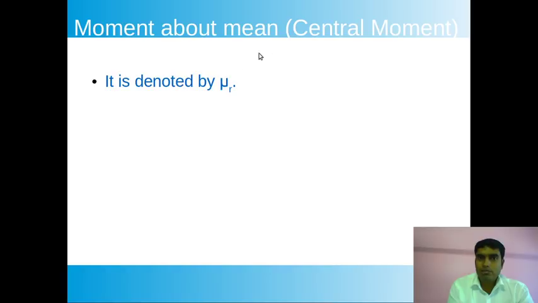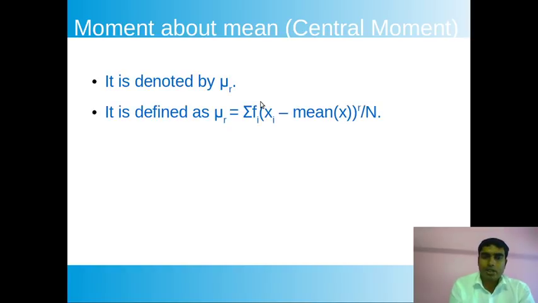The moment about the mean is denoted by the symbol mu r. Previously it was mu r dash, now the dash is not present, only mu r. This is the rth order central moment. So mu r is equal to the sum of f_i times (x_i minus x bar) to the power r, divided by n. Here x bar means the mean of x. The only difference from the previous one is that instead of A it is now the mean of x.